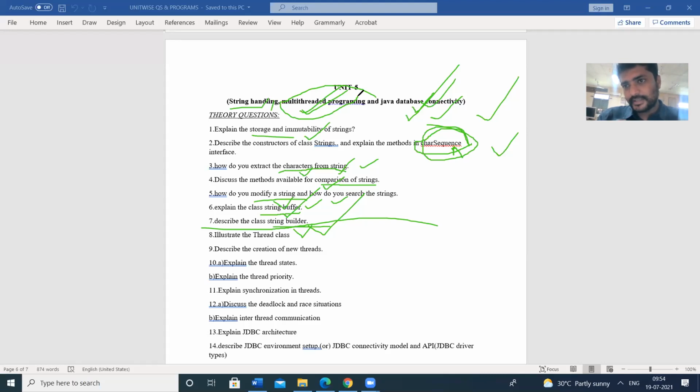A process is a separate program, so a process is different from a thread. To perform some functionality, we define some processes: process 1, process 2, process 3. But a process consists of threads.